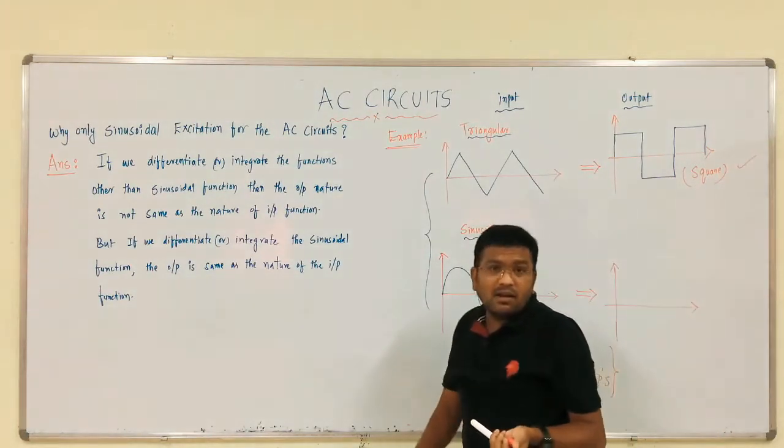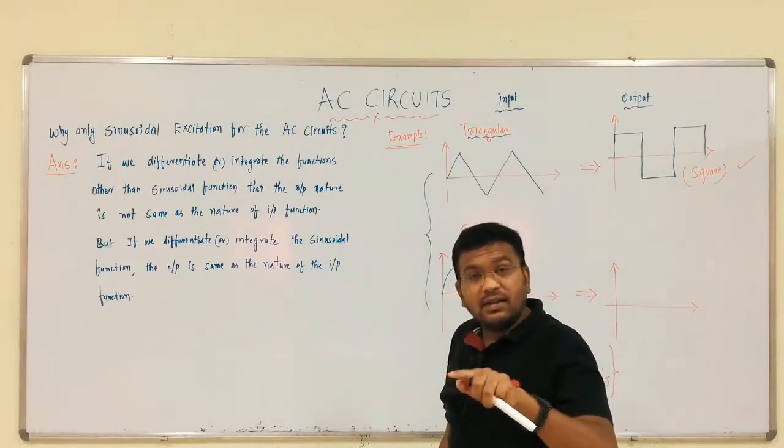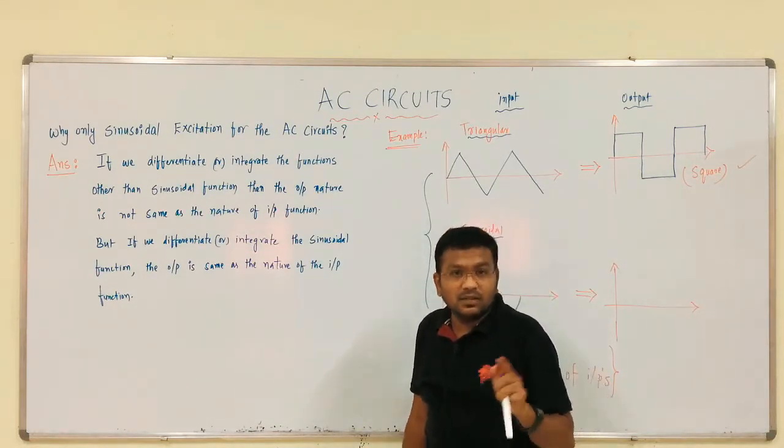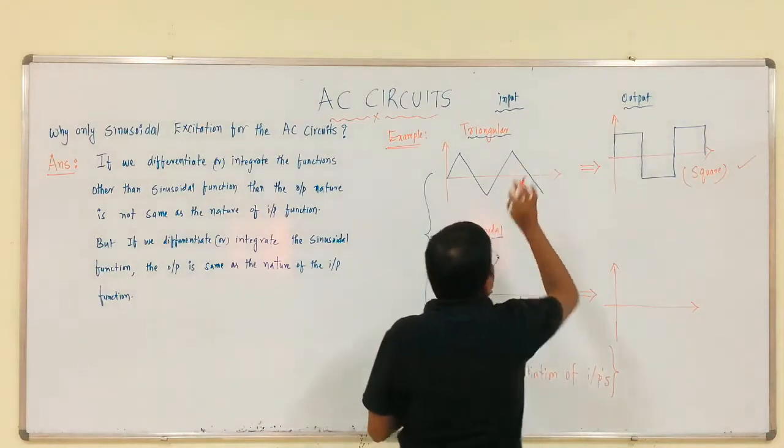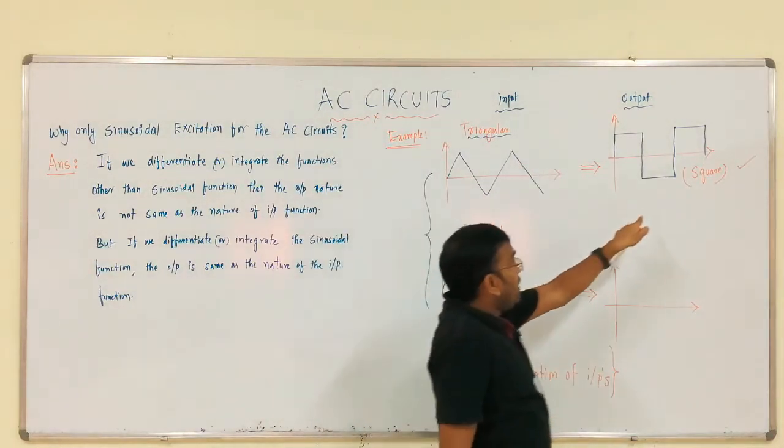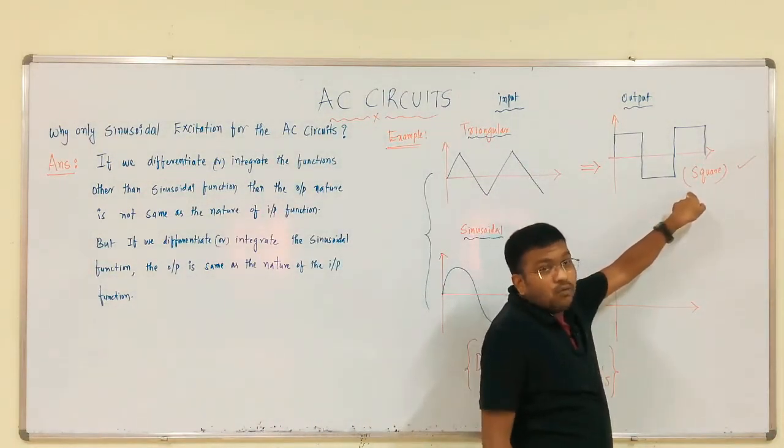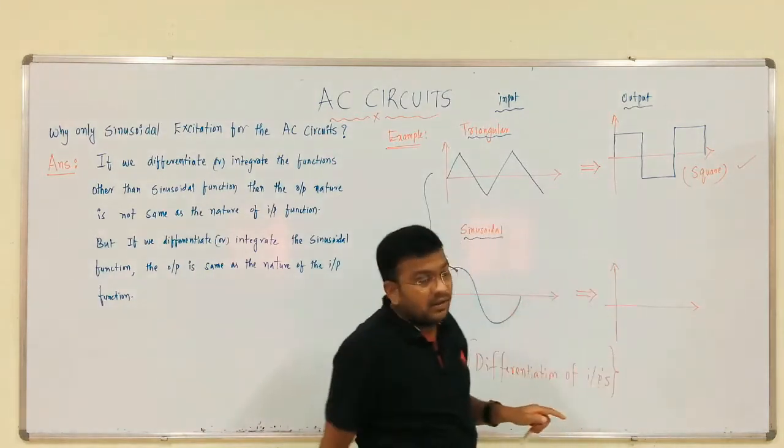Both functions are the same or not? The triangular function is different, the square function is different. So if we differentiate a triangular wave, we get a square function as output. Those two natures are different.